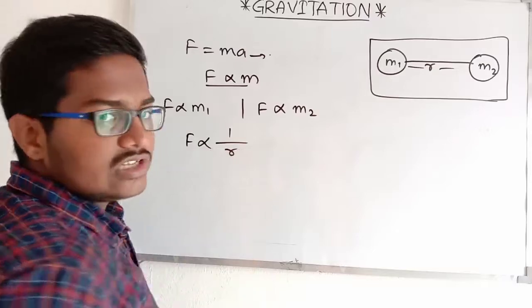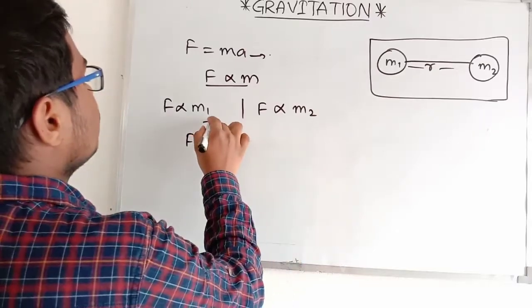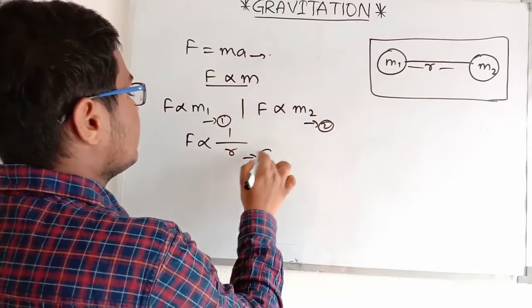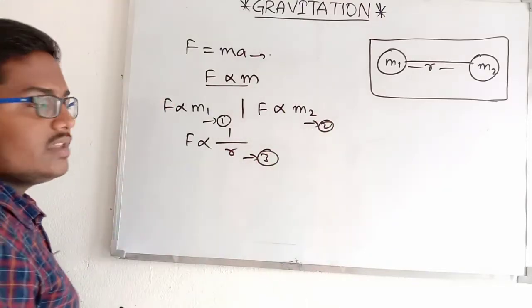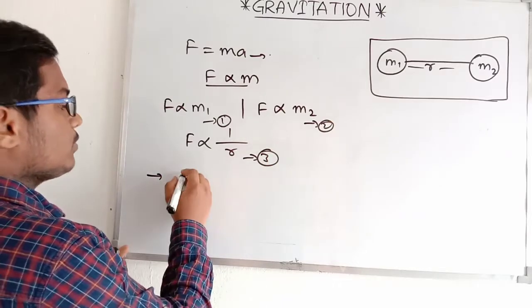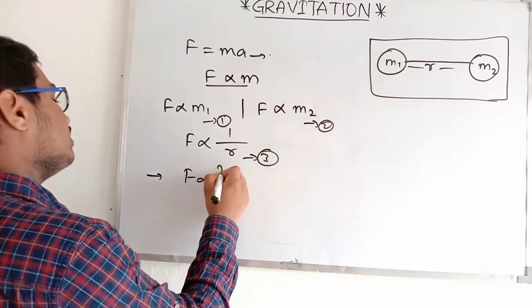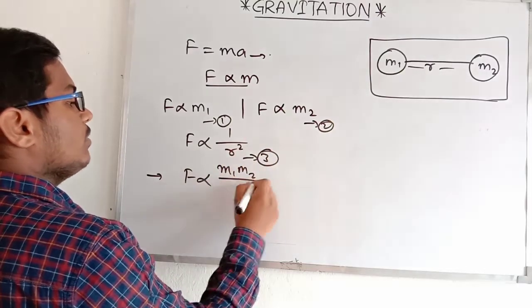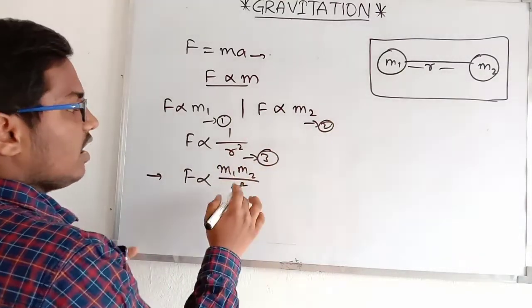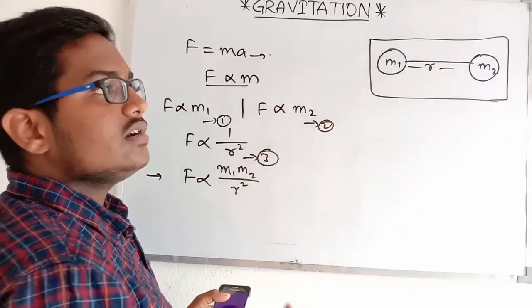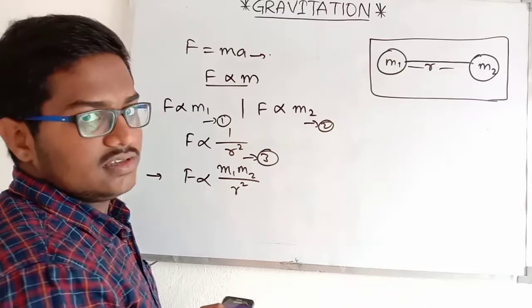Combining these three equations, we get the proportionality: F is directly proportional to m1 m2 by r square, because we calculate with the square of the distance.